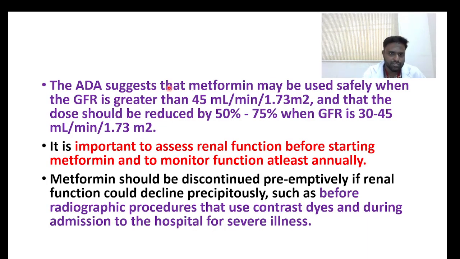The American Diabetes Association suggests that metformin can be used safely when the GFR is greater than 45 ml per minute per 1.73 m squared. The dose should be reduced by 50 to 75% when the GFR is 30 to 45 ml per minute per 1.73 m squared. So it is important to assess the renal function before starting metformin, and we have to monitor the function at least yearly, annually.